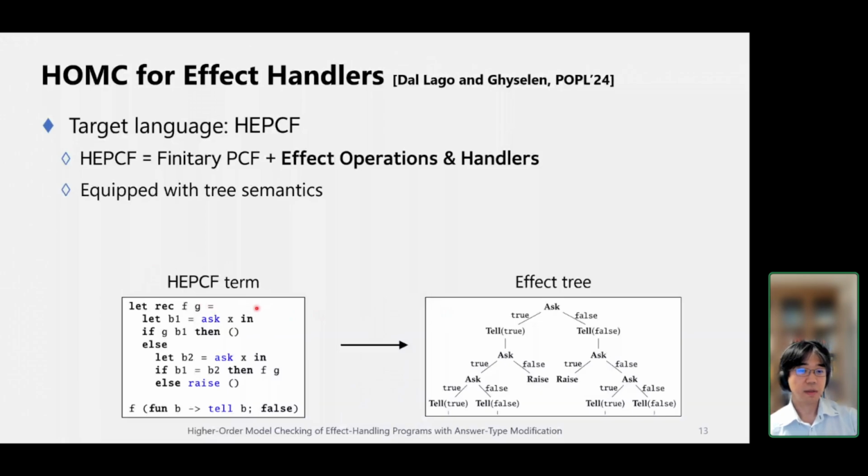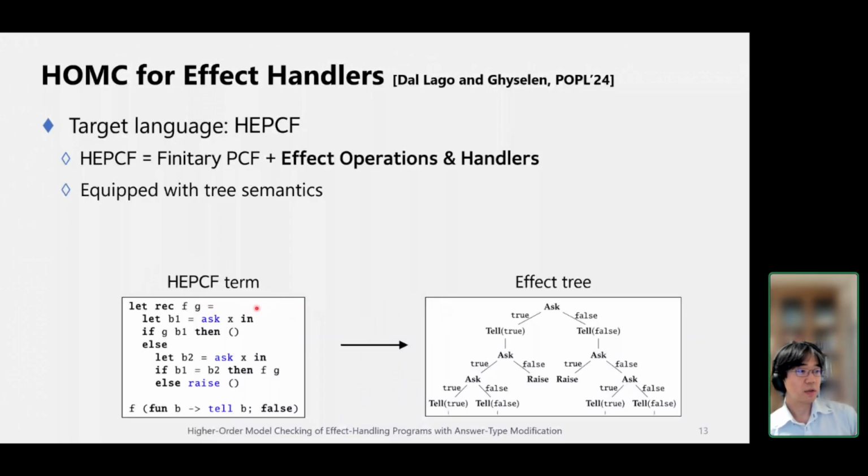And in the tree semantics, handlers carry out folding of effect trees. The handled effects do not appear in the generated effect trees, and only unhandled operations may appear in the trees. So in this example, the operation tell is handled by some effect handler, so in the generated effect tree, tell does not appear. But the other operations, ask and raise, can appear because they are not handled in the original program.